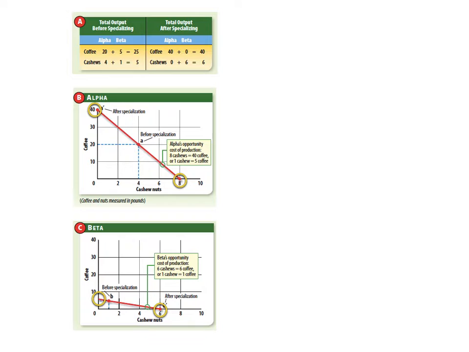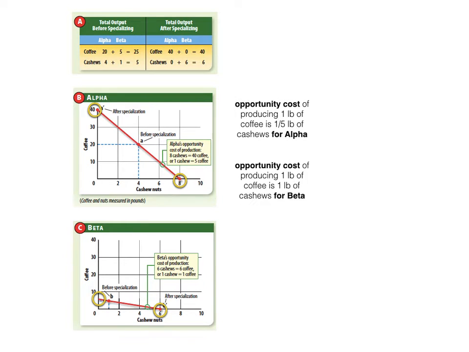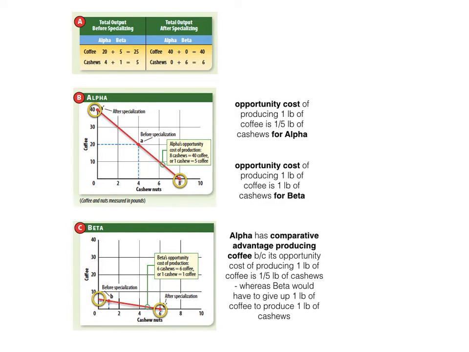Indeed, if we try to find each country's opportunity cost of producing coffee, we would see that Alpha's opportunity cost of producing 1 pound of coffee is 1/5 of a pound of cashews, or 8 pounds of cashews divided by 40. Using the same computations, Beta's opportunity cost is 1 pound of cashews, or 6 pounds of cashews divided by 6. Alpha then has a comparative advantage in coffee production because its opportunity cost of production is lower than Beta's.